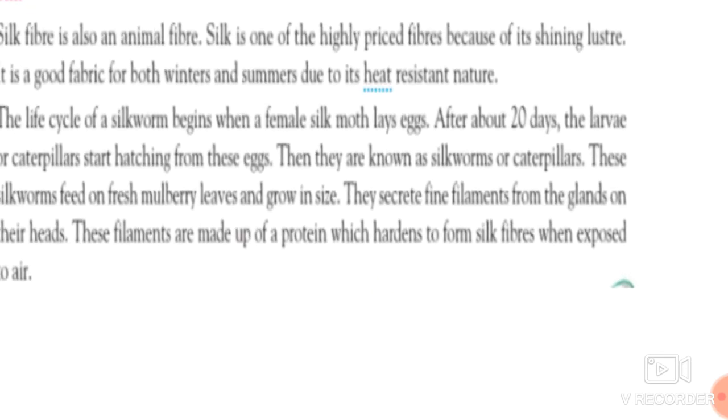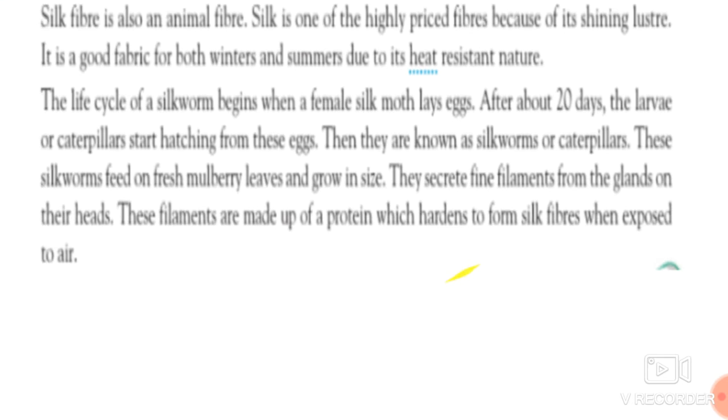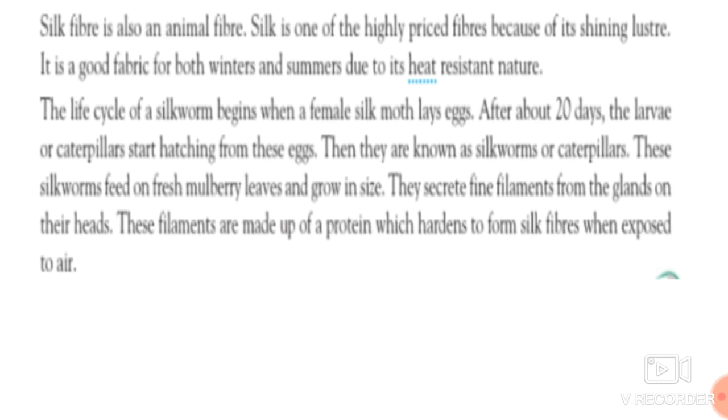So these silkworms have glands present on their heads. Those glands secrete certain fine filaments, and these filaments are made up of protein which hardens to form the silk fiber whenever exposed to air.